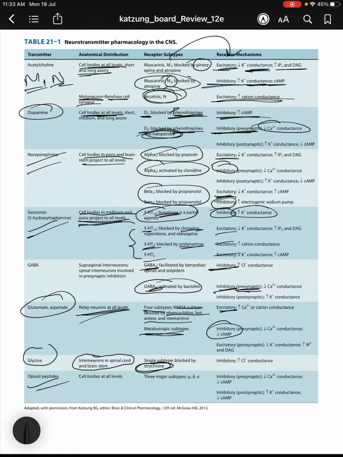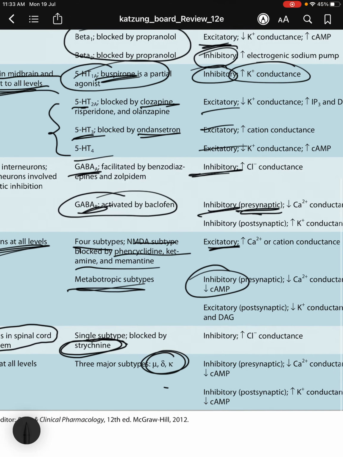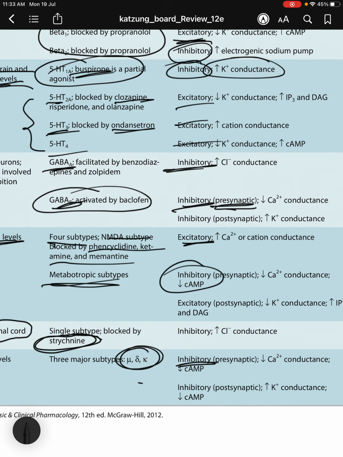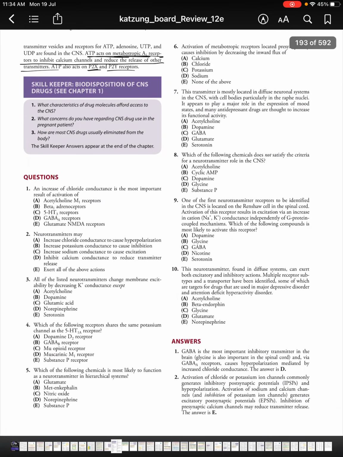And opioid peptides are found in cell bodies at all levels. So mu, delta, and kappa are the 3 major subtypes of opioids. They're all inhibitory. At the presynaptic level they decrease calcium conductance, and at the postsynaptic level they increase potassium conductance.